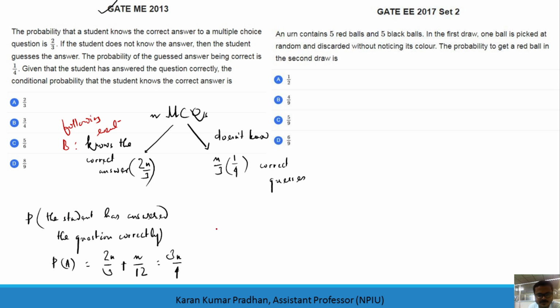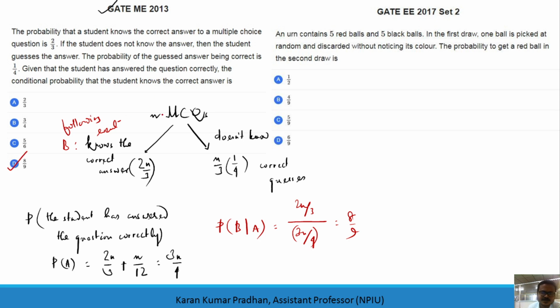Okay, so the probability of B given A is asked, which is 2n by 3 divided by 3n by 4. Definitely 2n by 3 is common for both A and B, right? Because here also you have 2n by 3, and here also you will have 2n by 3. If you cancel out a few terms, you will get 9 and 8, so 8 by 9. There will be no further cancelling out. So this is your solution.